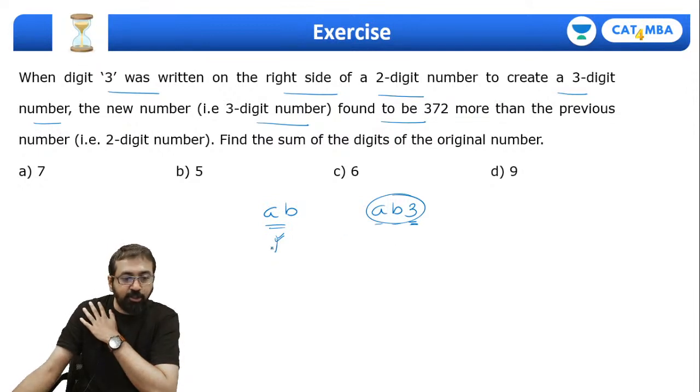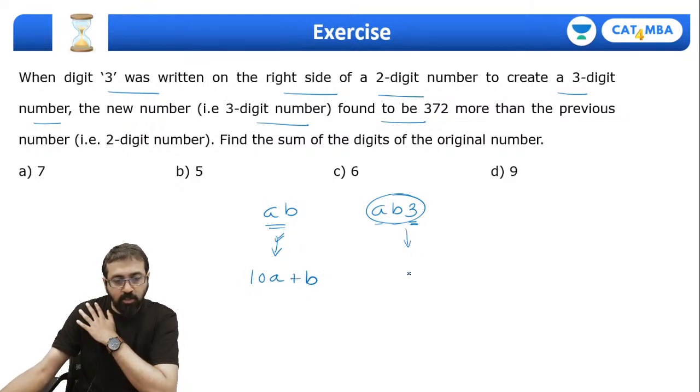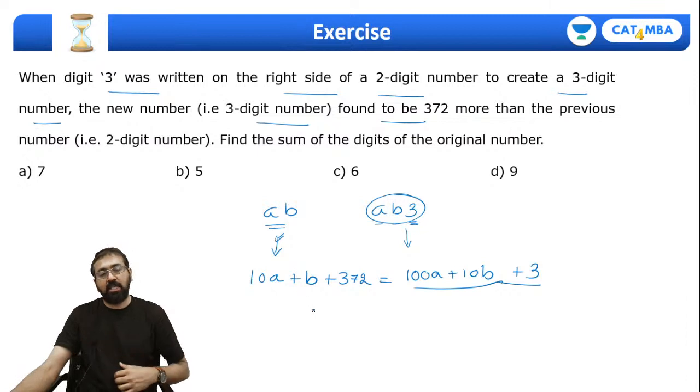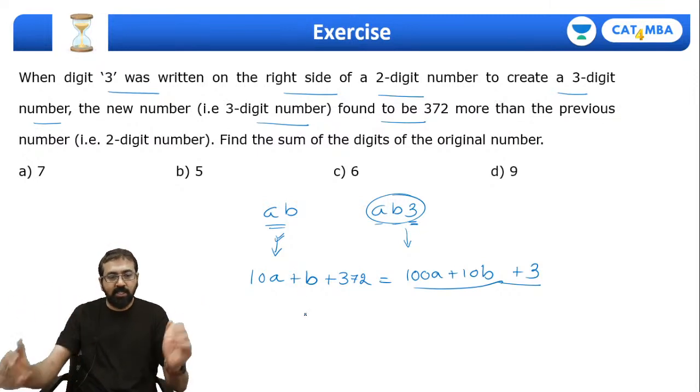But then we need to perform mathematical operations on the value. So let me write down the value of this, 10a plus b, and let me write down the value of this one also. It's 100a plus 10b plus 3. Now this number is 372 more than this number, so let me add 372 to this number, and then both the sides will become equal, right?